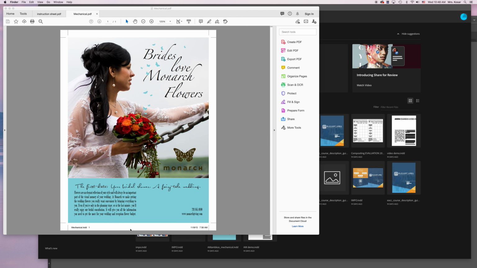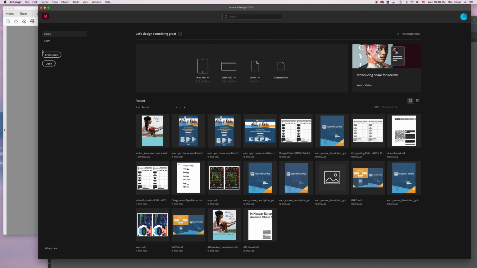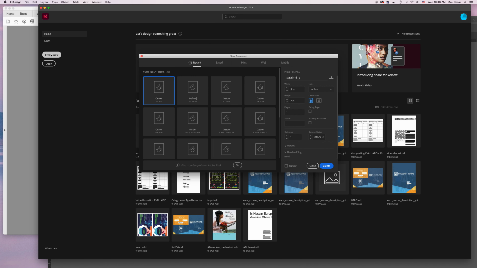Now if we were in person, we would measure this, and we would find out that this ad is 5 inches wide by 7 inches tall. So I'm going to go to InDesign, and I'm going to click on Create New. And I want to make sure that my units are in inches. I'm going to type in 5 IN for my width. IN stands for inches. And I'm going to type in 7 IN for my height.